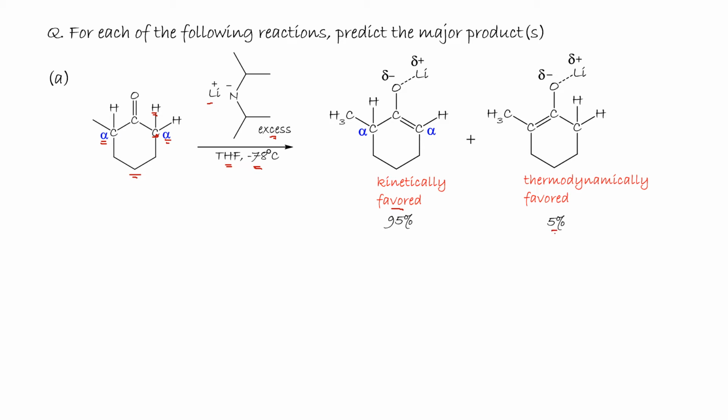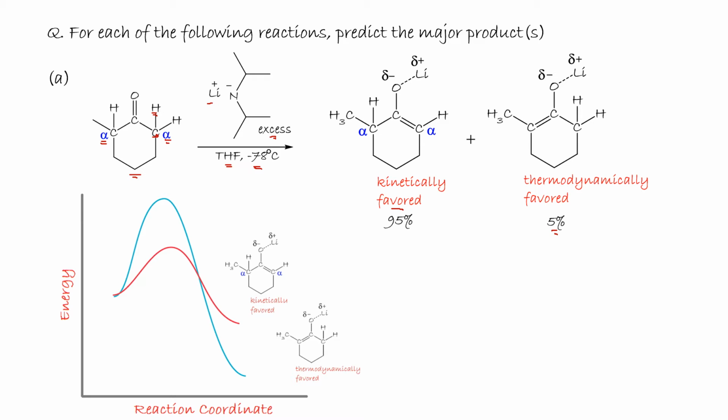And 5% of the thermodynamically favored, more substituted enolate. We can understand that for the kinetically controlled, you need this much activation energy. For the thermodynamically controlled, you need that much. And since we have only a temperature of minus 78 degrees Celsius, we activate the kinetically controlled enolate. So this is the major, 95%.